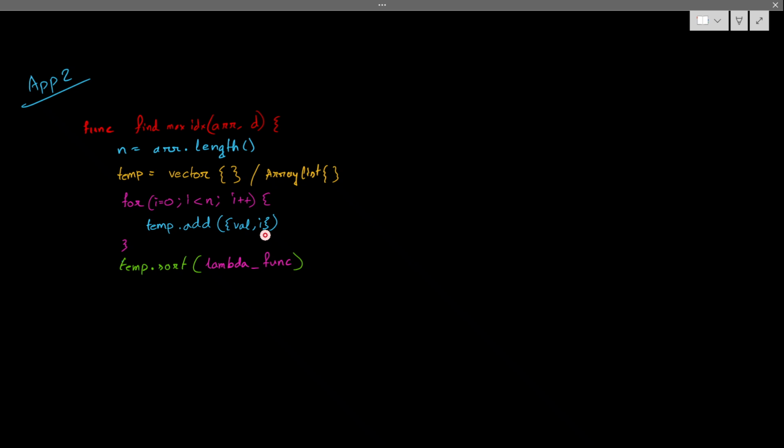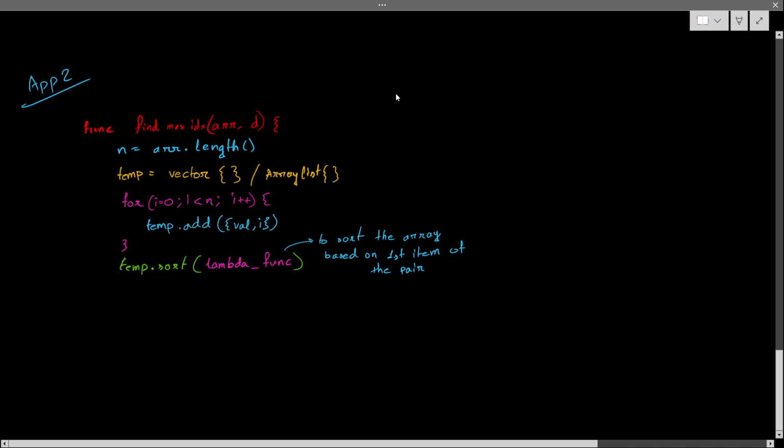Let me write a note: lambda function to sort the array or list or vector based on the first item of the pair. Hope you will write it.